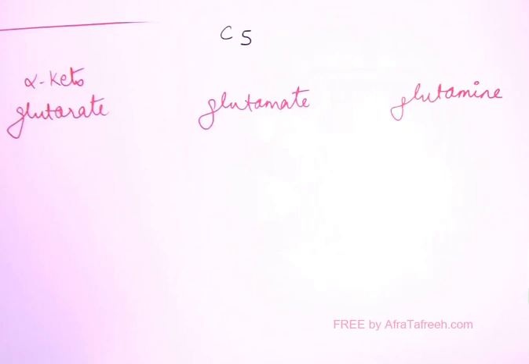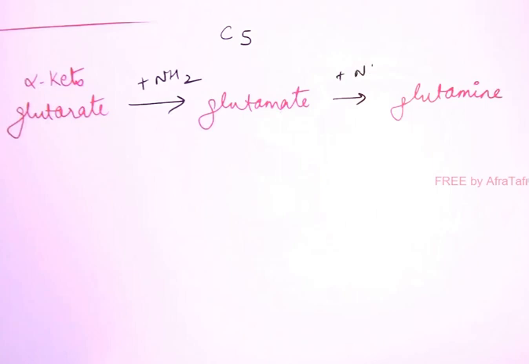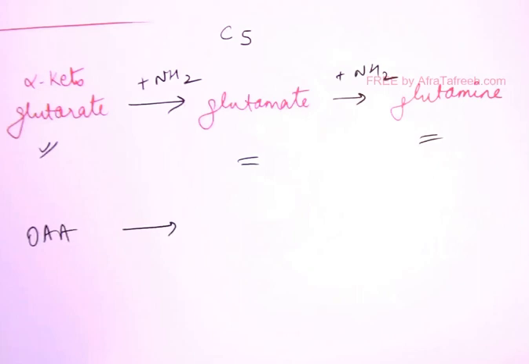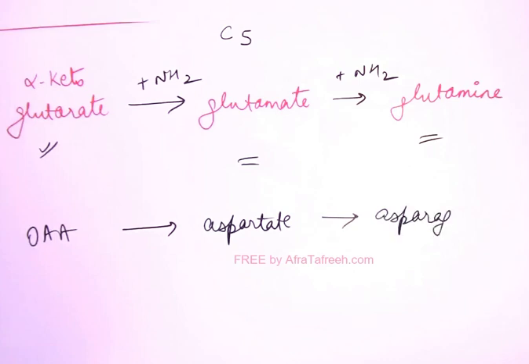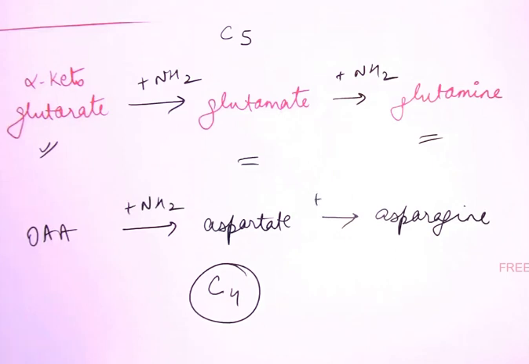It is very easy to learn the difference when I write these 3 compounds like this. On the right-hand side, make an arrow and keep on adding amino groups. If you add one amino group to alpha-ketoglutarate, it becomes glutamate. Add one more amino group, it becomes glutamine, right? Similarly, oxaloacetate will form aspartate, which will further form asparagine. All these compounds have 4 carbons, and again, keep adding amino groups: add one to oxaloacetate, it becomes aspartate. Add one more to aspartate, it becomes asparagine.